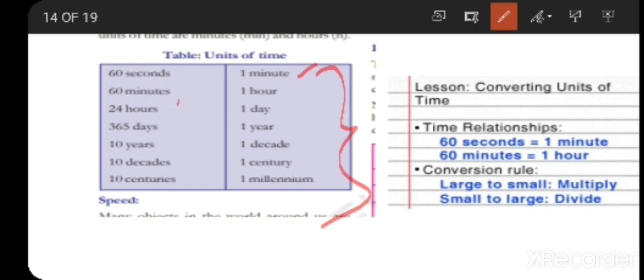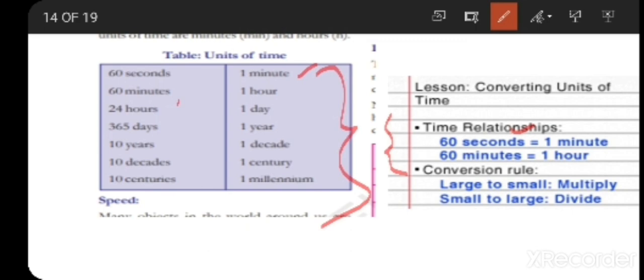If they ask you to convert from seconds to minutes and minutes to seconds, how to convert? First you have to know the time relation, that is 60 seconds equal to 1 minute, 60 minutes equal to 1 hour. So this is about the units of time.